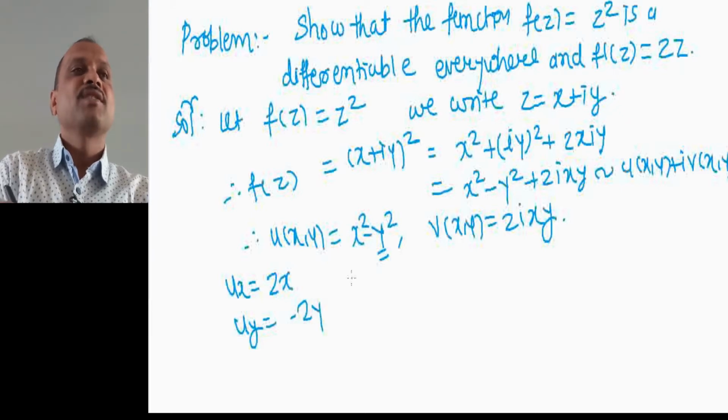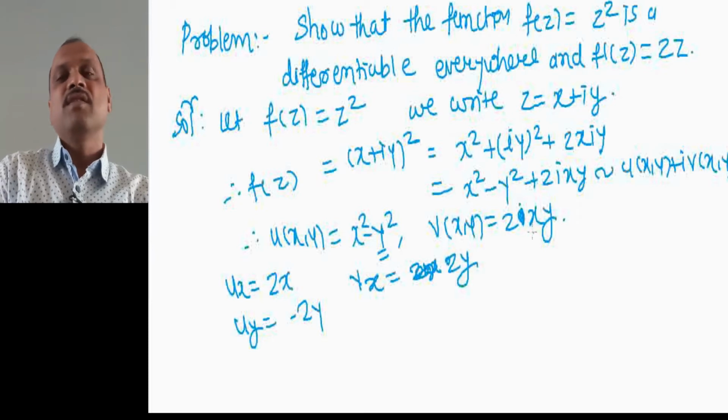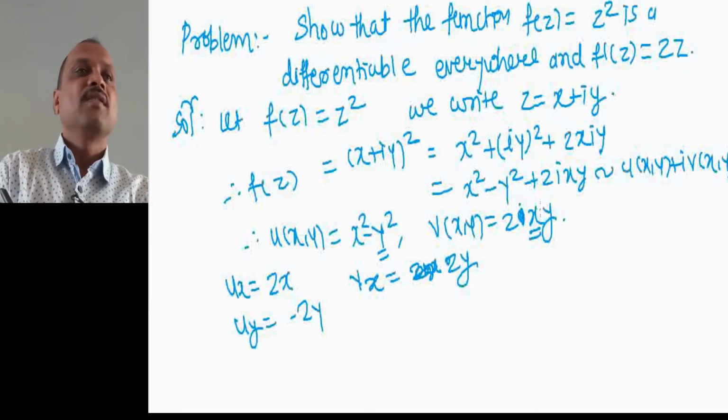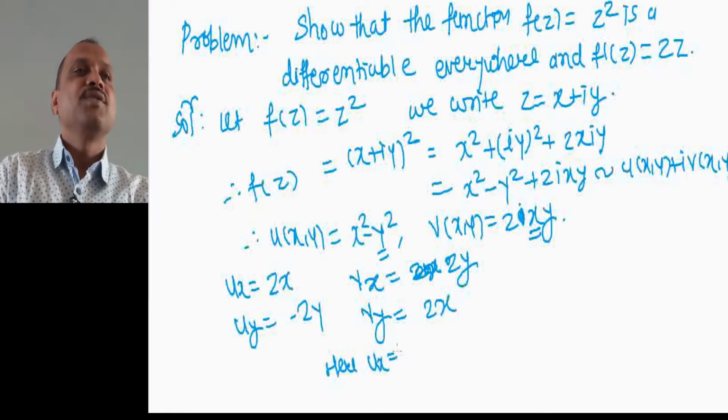Similarly vx equal to 2 into y, x being the variable and y a constant, and vy equal to 2x. Now you can see that here ux equal to vy and uy equal to minus vx.